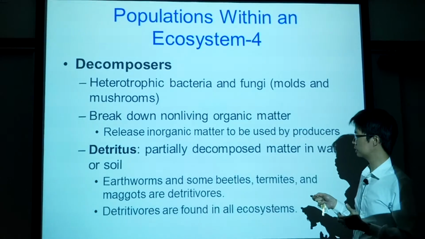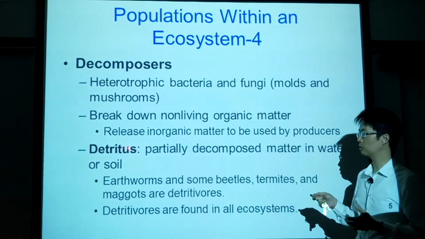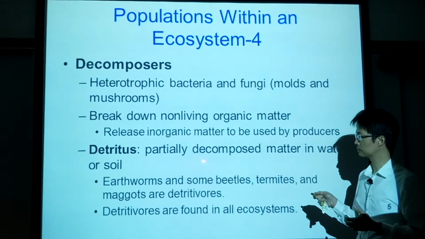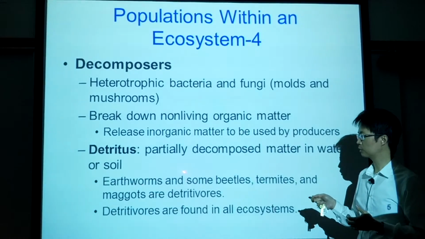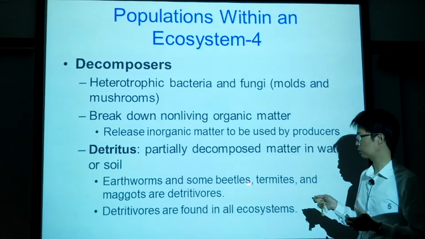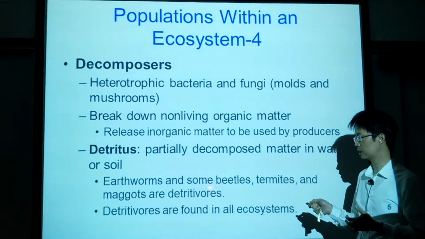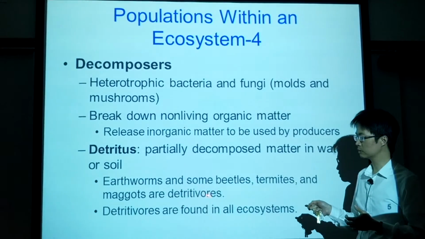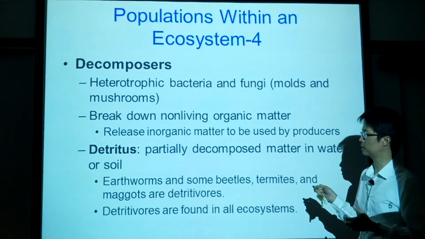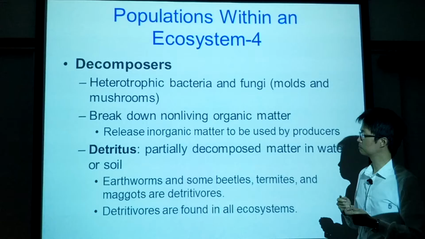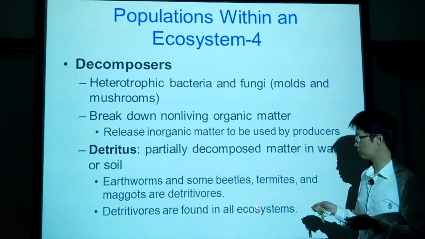Detritus, what is detritus? They are the partially decomposed matter in water or soil. So these are the food for the earthworm and beetles and termites and stuff. We call these detritivores. Detritivores feeds on detritus, and detritus, they are the partially decomposed matter. Detritivores are found in all ecosystems.